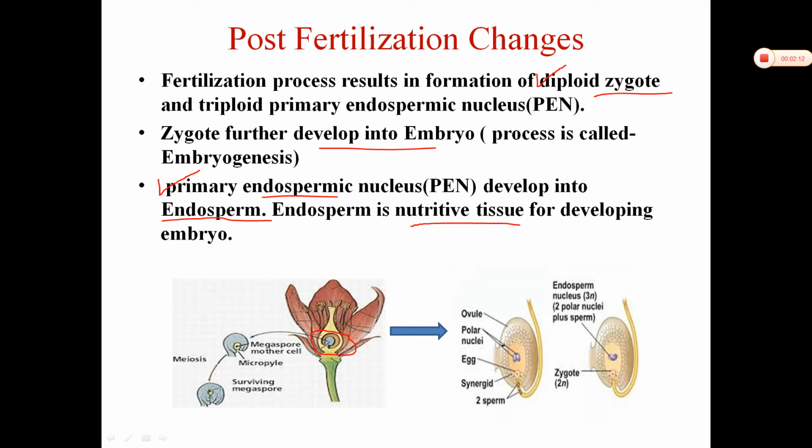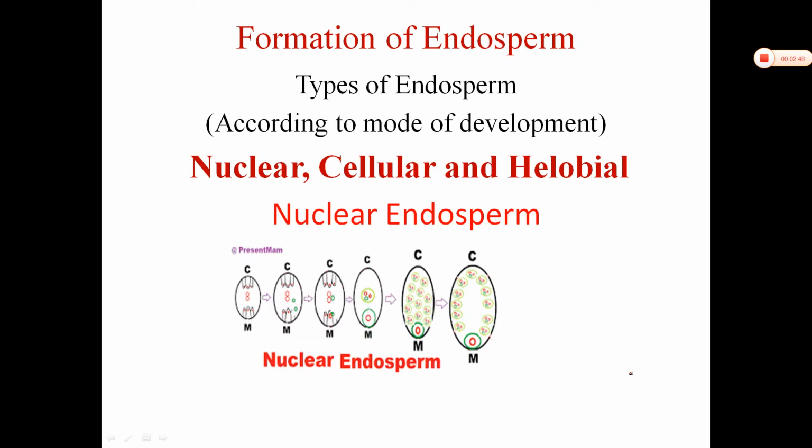In this diagram also we are seeing the same thing. These are the polar nuclei. When the male gamete unites with the polar nuclei, this is the primary endospermic nucleus. Now this primary endospermic nucleus will develop into endosperm. So we are going to concentrate on this part. This is the primary endospermic nucleus, PEN, which will develop into endosperm. So it is taking place inside the ovary, inside the ovule.